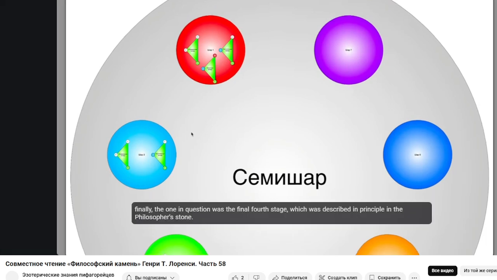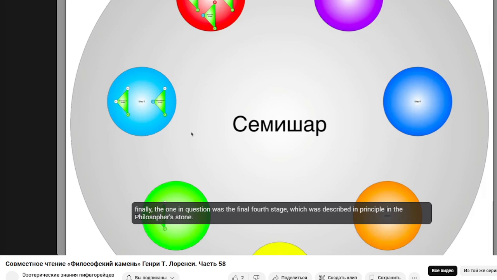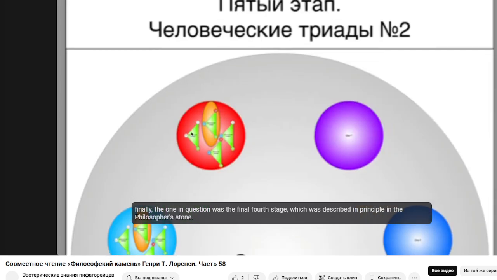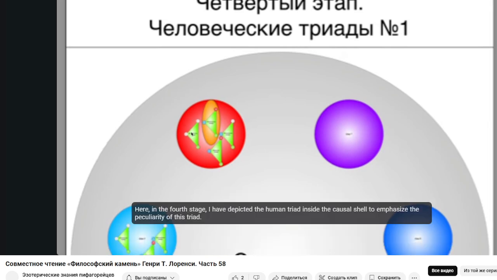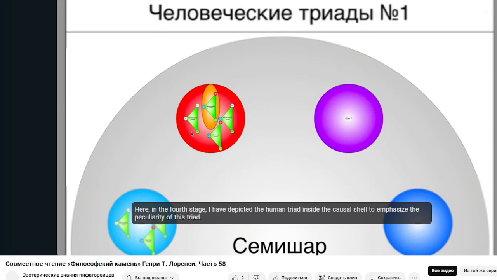Finally, the one in question was the final 4th stage, which was described in principle in the Philosopher's Stone. Oh, I'm sorry, for some reason the 4th stage. Here, in the 4th stage, I have depicted the human triad inside the causal shell to emphasize the peculiarity of this triad.